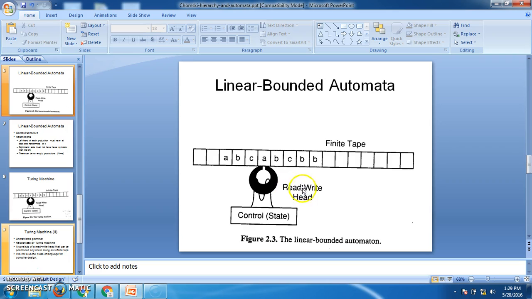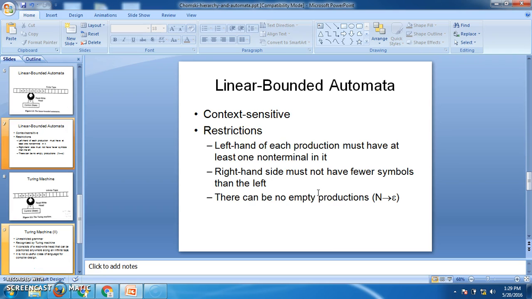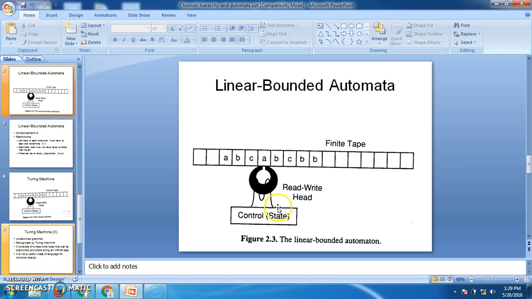Whereas if you take the models of finite automata and pushdown automata, that is only a read head. It can only read one symbol at a time using the read head, but it cannot replace whatever symbol is there in the input tape. But here the advantage is it has a read-write head and it can move both sides. So with this concept, it can accept languages like L is equal to a power n, b power n, c power n, such that n is greater than or equal to 1.